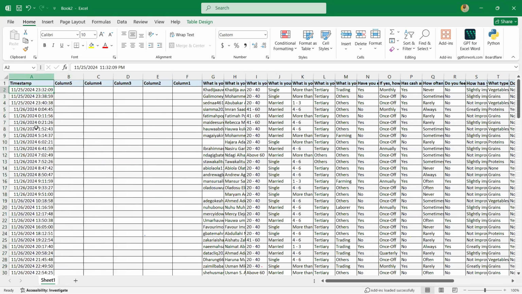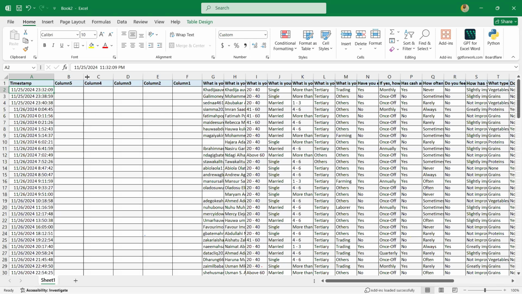So you see from this data, let's say I want to get this in a separate column. I want to have the month in a separate column, the day in a separate column, the year in a separate column, and I want to have the time in a separate column. So how am I going to do that?